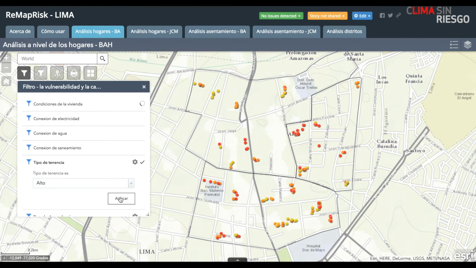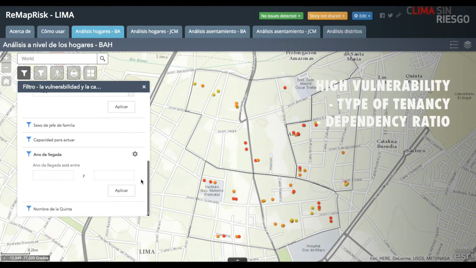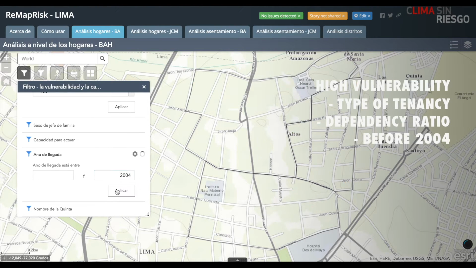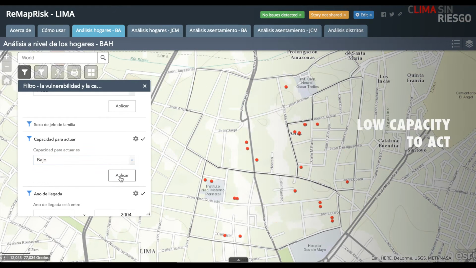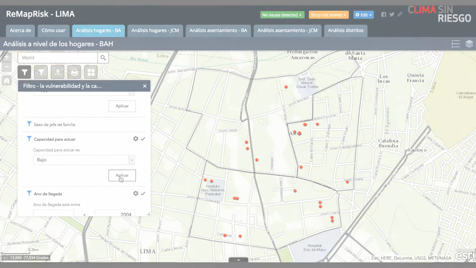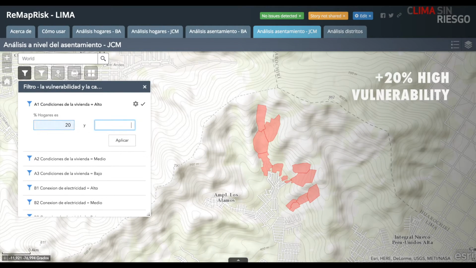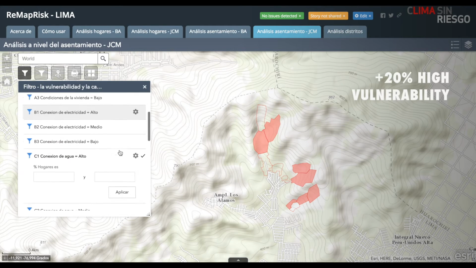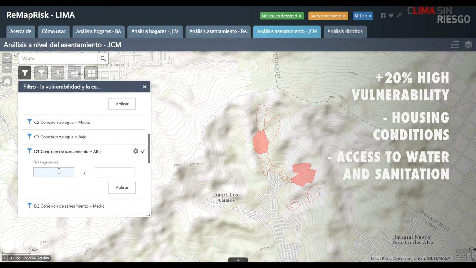Which surveyed households have high vulnerability due to their type of tenancy and dependency ratio and arrived before 2004? And which of these households have a low capacity to act? And at the settlement level, which settlements have more than 20% of households with high vulnerability due to poor housing conditions and inadequate access to water and sanitation?